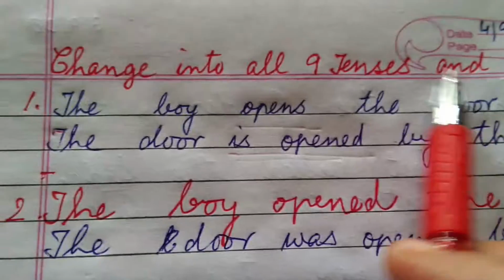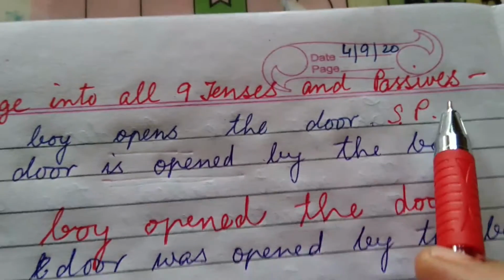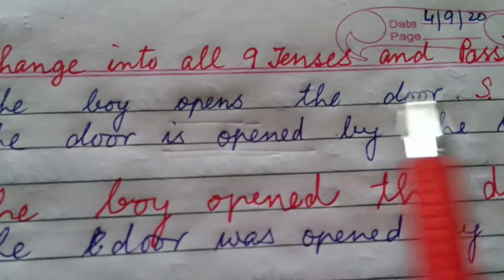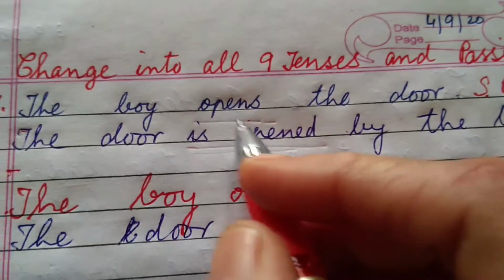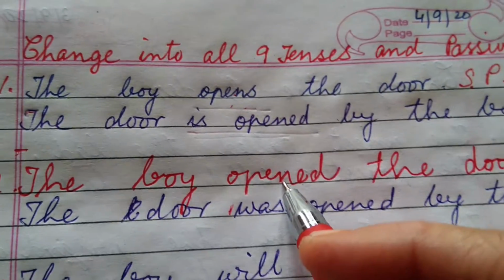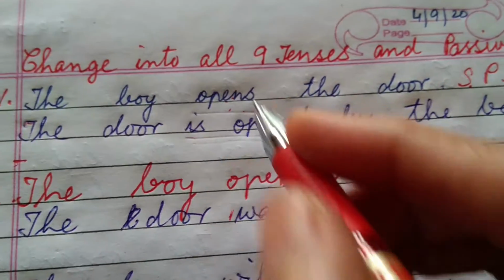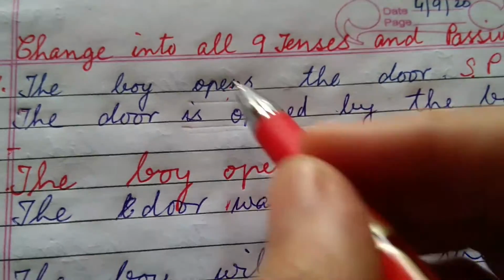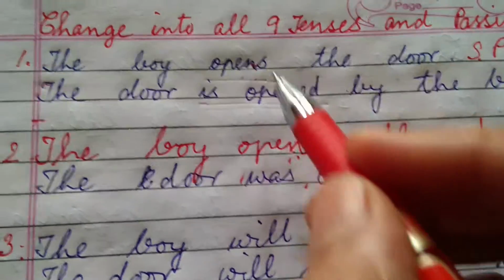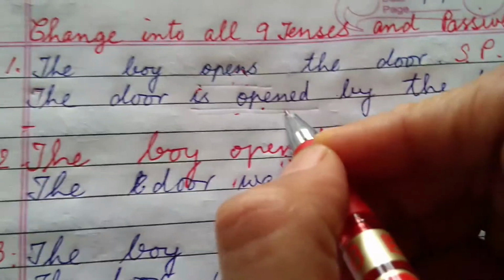Children, check your homework. Your homework was to change into all 9 tenses and passives. The given sentence was "The boy opens the door." While doing such homework, you have to change the tense and then change into passive form also. Whenever you change the tense of a sentence, the tense rule is to be applied all over, and when you change the voice of a sentence, the active passive rule is to be applied.